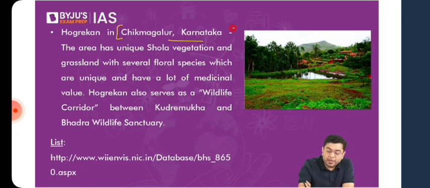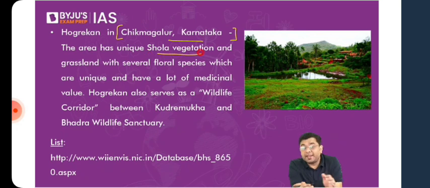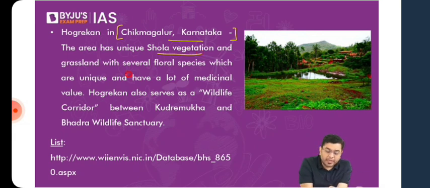This area has a Shola vegetation. Shola vegetation is basically a kind of forested landscape that you find in the southern part of the country, primarily in the Nilgiris, where you have an evergreen system due to the high amount of moisture available at a greater altitude. So here you have the shola vegetation and grassland with several floral species which are unique and have a lot of medicinal value. Hogrekan also serves as a wildlife corridor.